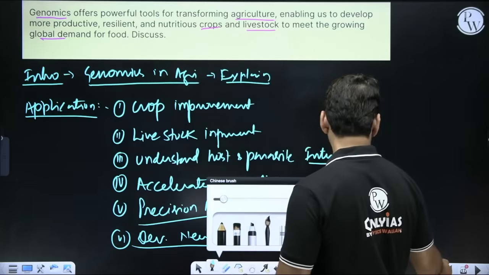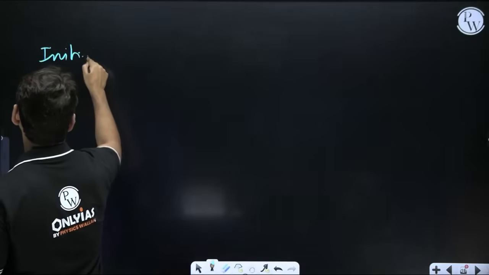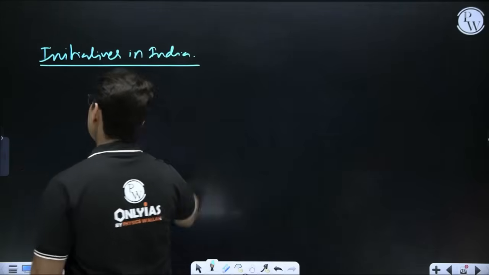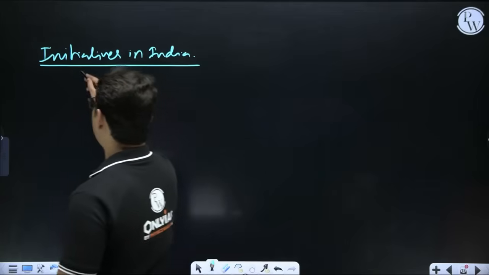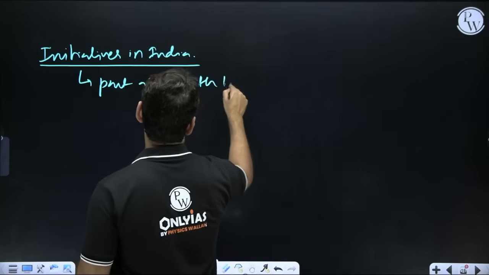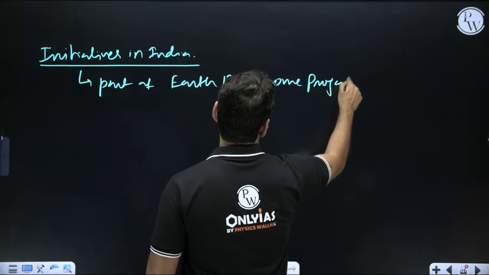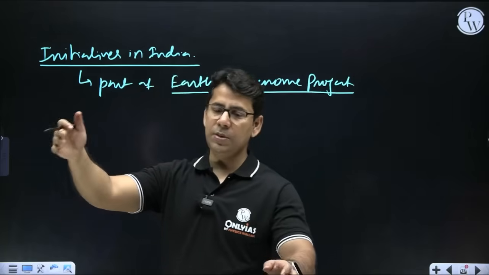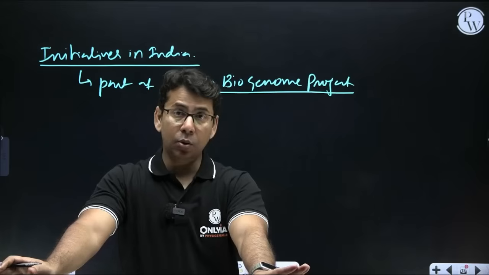Because obviously you talk about the global concern and initiatives in India. We have already mentioned one thing: India is part of the Earth Biogenome Project. The Earth Biogenome Project is all about sequencing every plant and animal present around us. It's a global project.